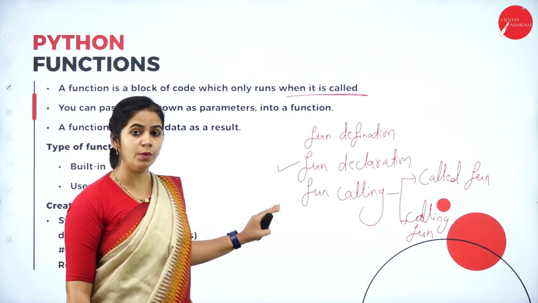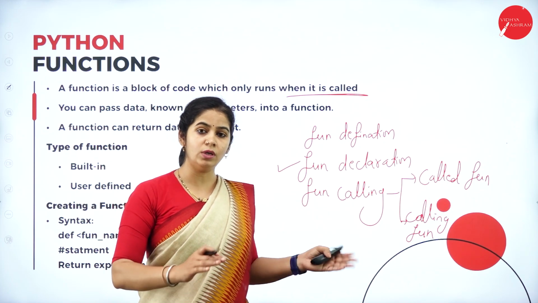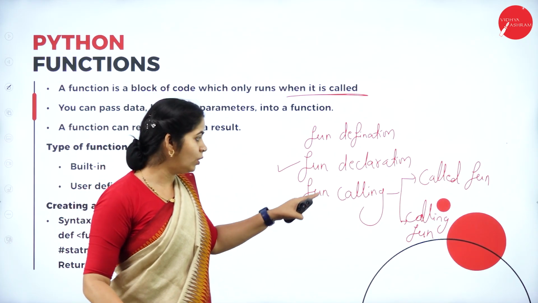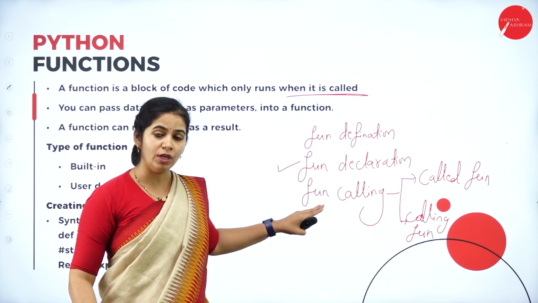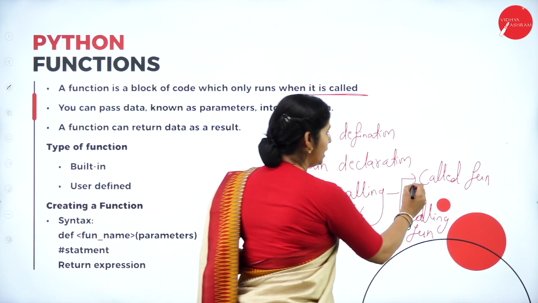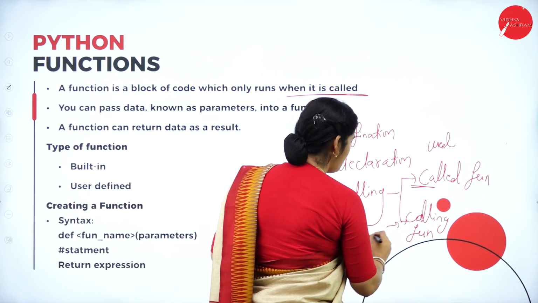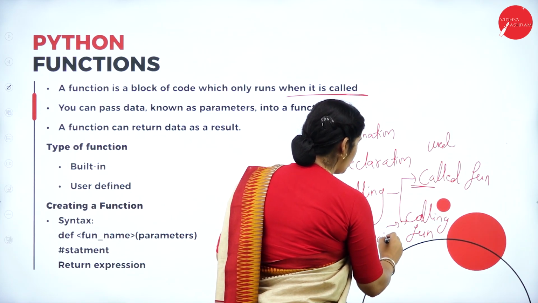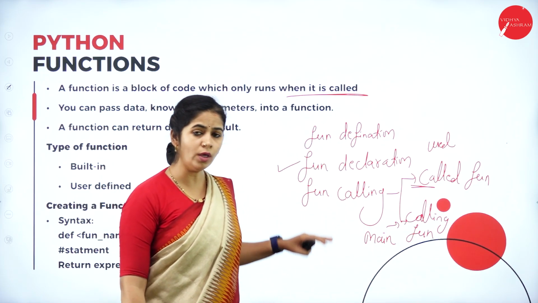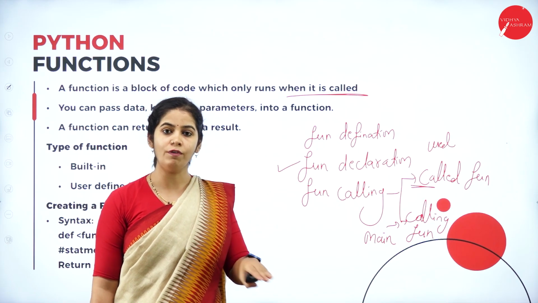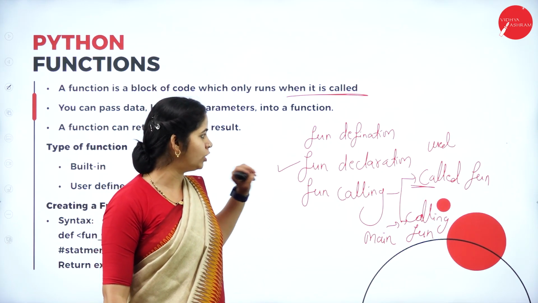Function calling. From the main function, to execute a separate piece of code or a separate sub function, I should call the function. Which is the called function? The user defined function is the called function and the main function is the calling function. Okay, clear with this? What is definition? Defining with a set of instructions is called definition.